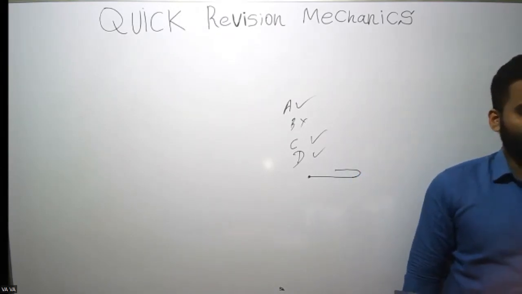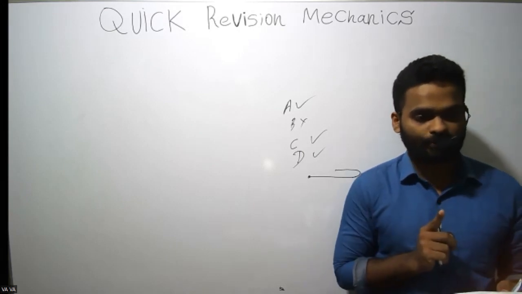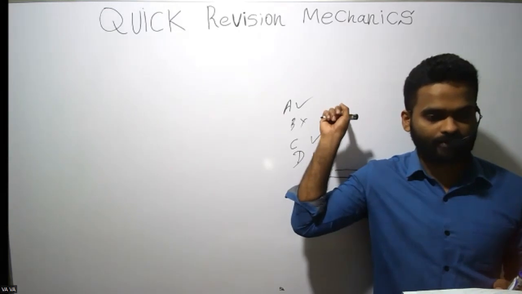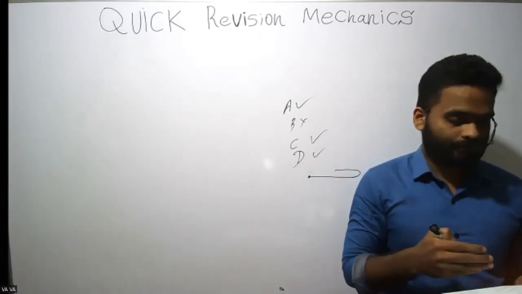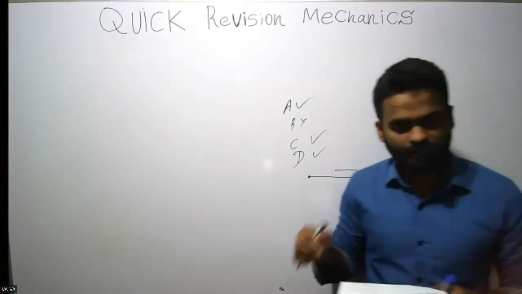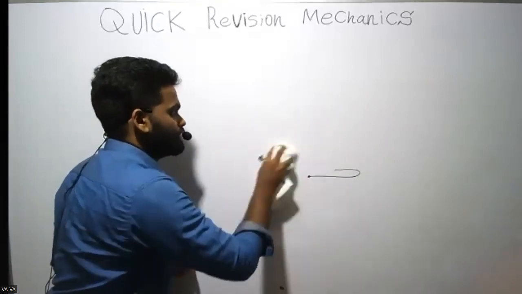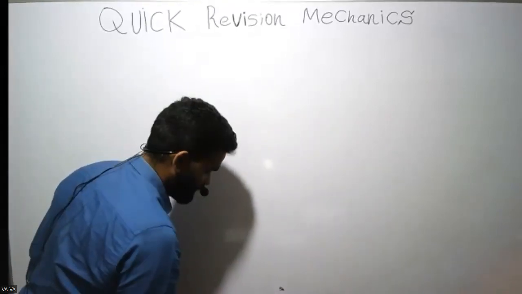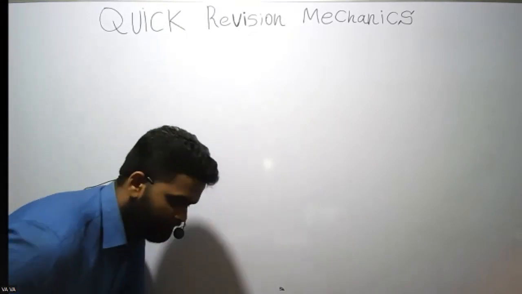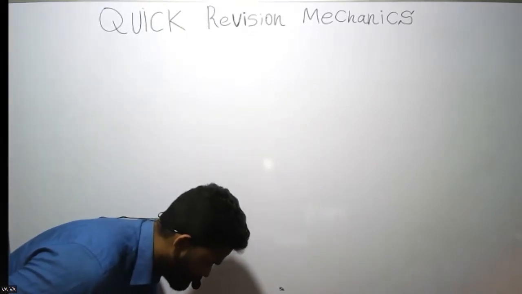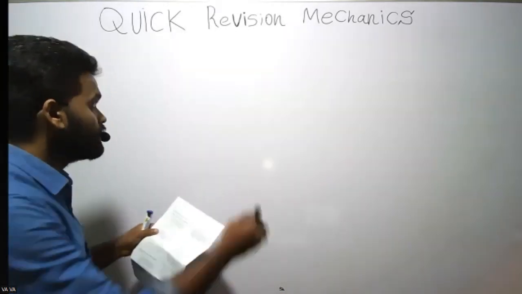I'll give you like 2 minutes to try that. What they ask is average speed. I gave you the equation. You just have to divide total distance by total time. Try that, the second question. Those who got the answer, send me a message. And if something is not clear, send me a message, right?